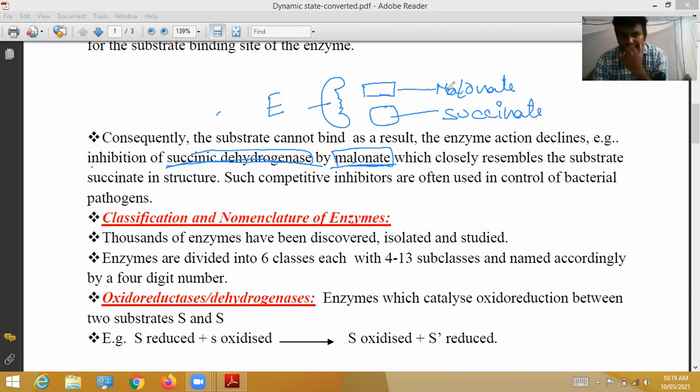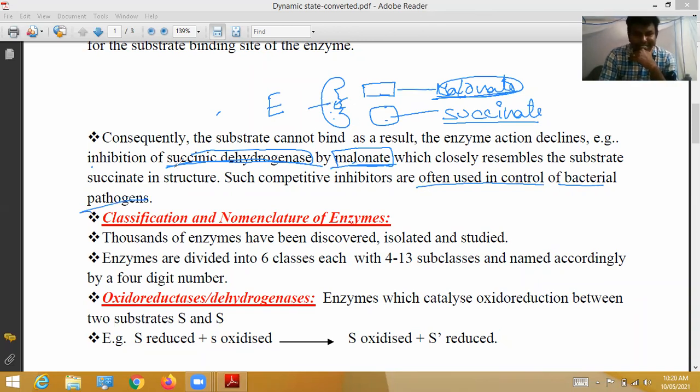So this inhibitor malonate closely resembles the substrate succinate. In such cases, the substrate does not bind with the enzyme. Instead of succinate binding with the enzyme, malonate binds with the enzyme. Such types of competitive inhibitors are often used in control of bacterial pathogens.